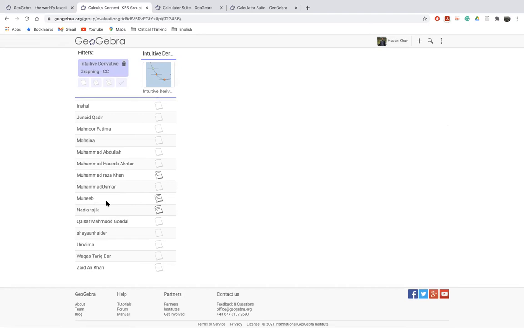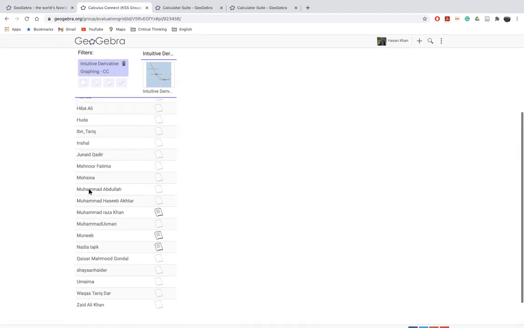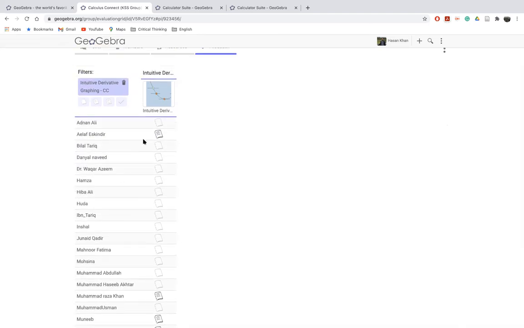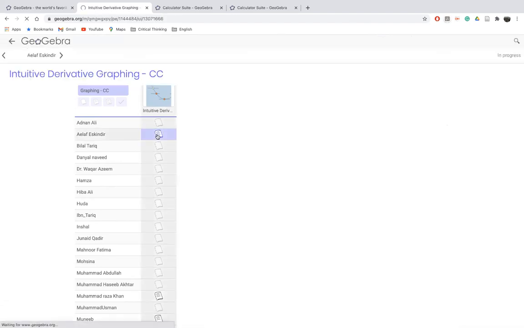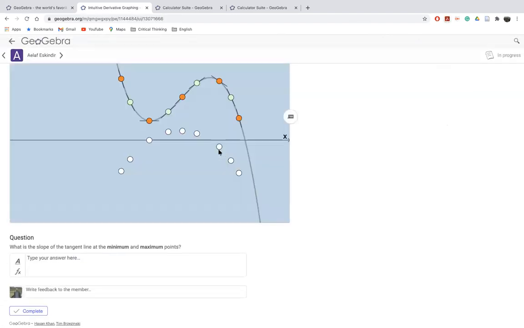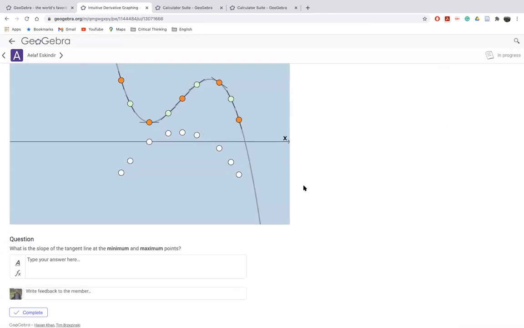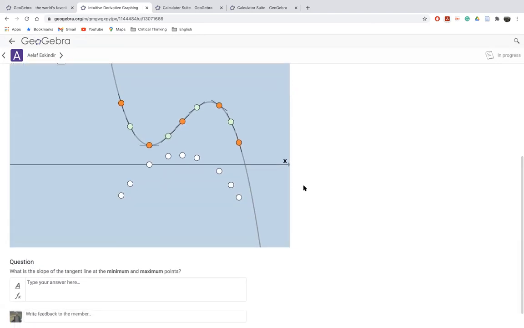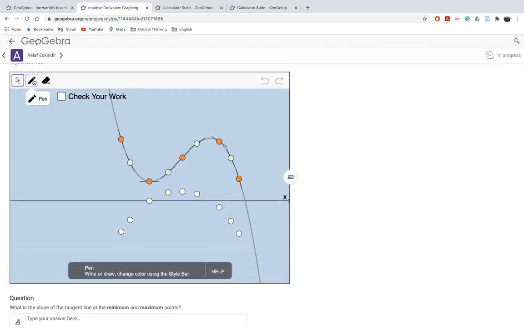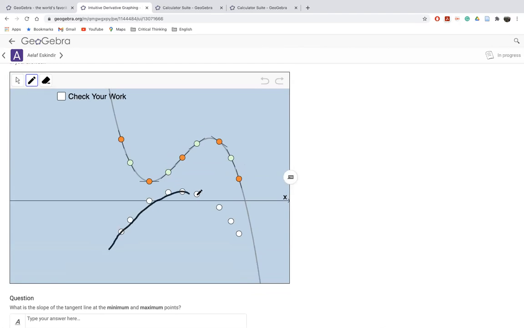So Elaf has finished. Let me see how he is done. Where's Elaf? Yeah, thank you, Elaf. Okay, Elaf, I see your screen. You can also use this pencil to sketch the graph, like this. And once you're done, you can just check this checkbox and see if you have got it right.